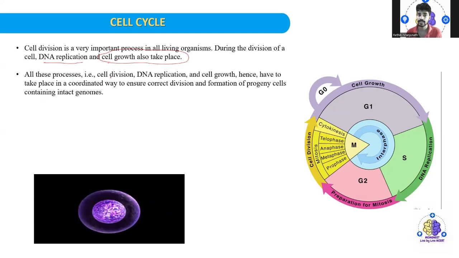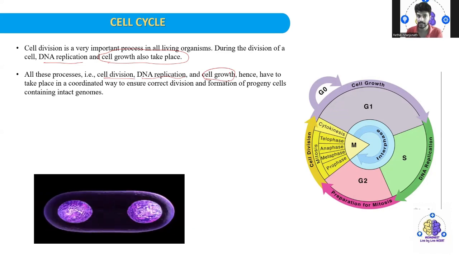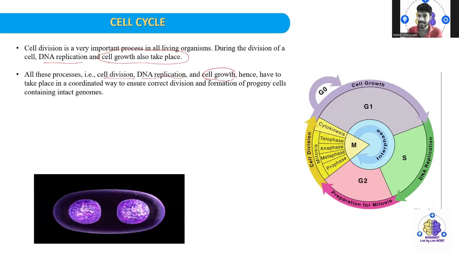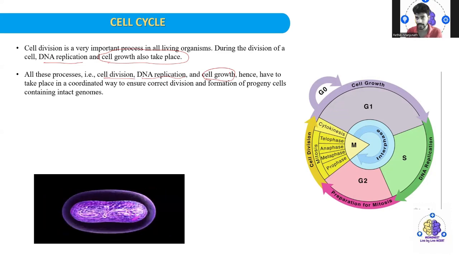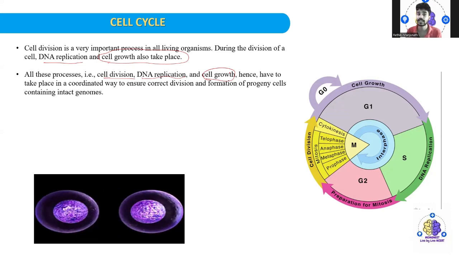All these processes, that is cell division, DNA replication and cell growth, have to take place in a very controlled and coordinated way, in a very specific coordination. If this doesn't happen, it is going to affect the cell division.